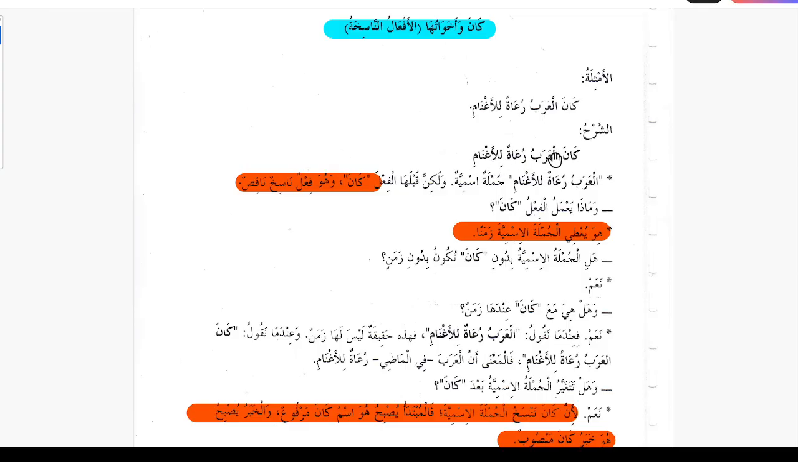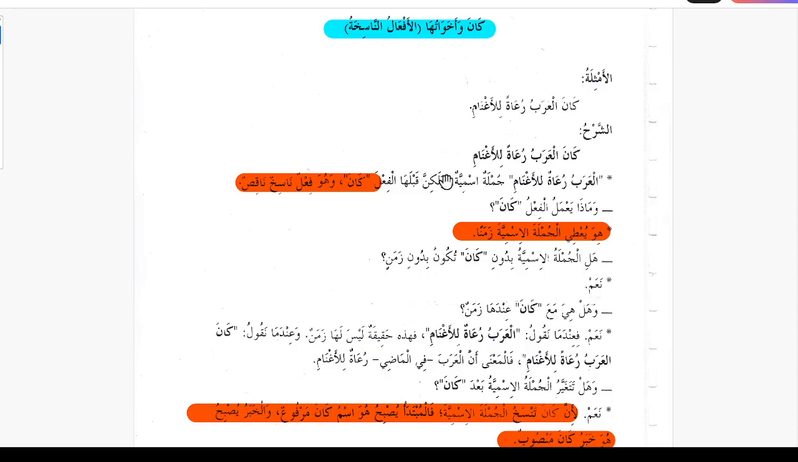Al Arabu is Mubtada marfuun walamatu rafi ad-damma, and Ruwatun is khabar marfu walamatu rafi ad-damma, just like here, and this is jar wa majrur. So basically if we remove Kana, this is Jumla Ismiya like this. Al Arabu Ruwatun Lil Aghnami, and it's Jumla Ismiya. Walakinna qablaha al fail, but before it is a fail, Kana.